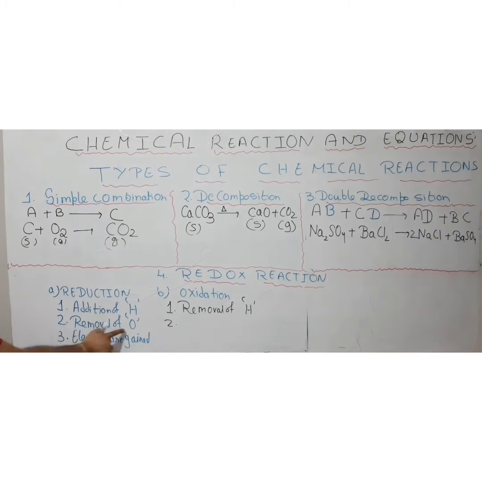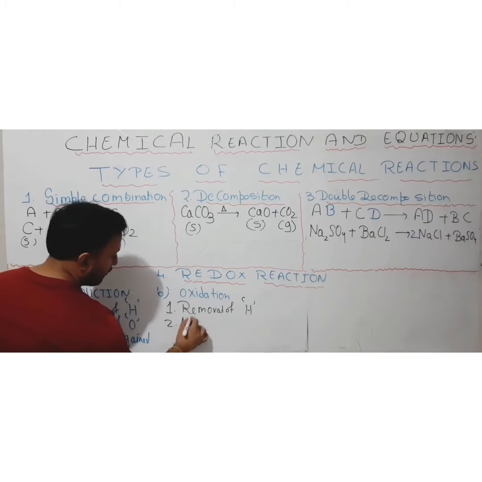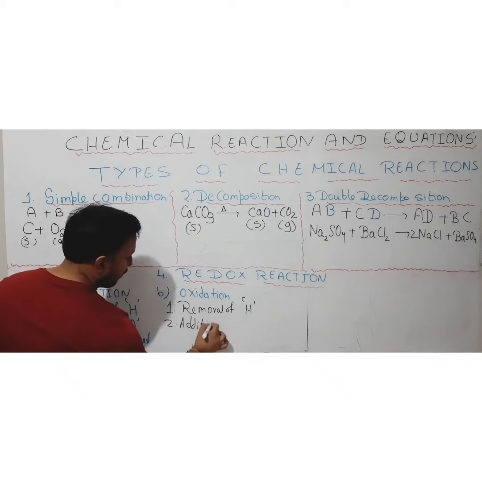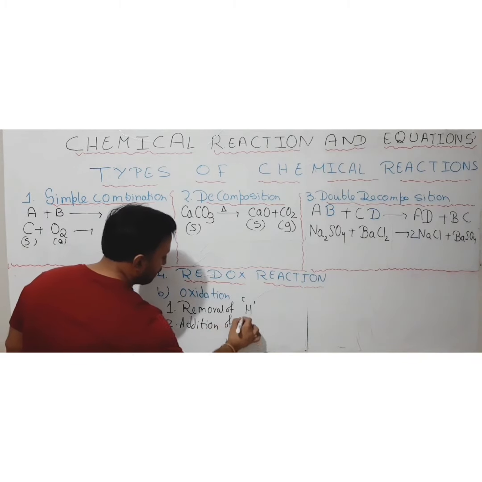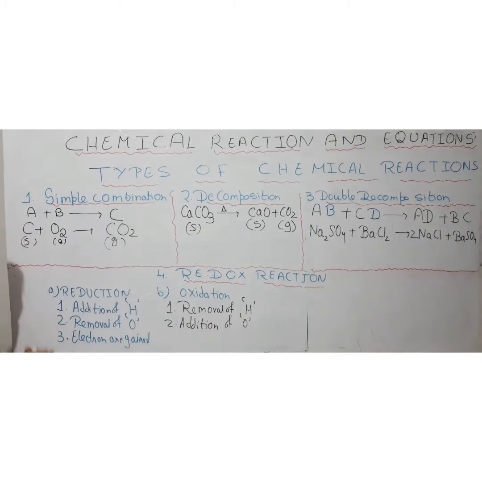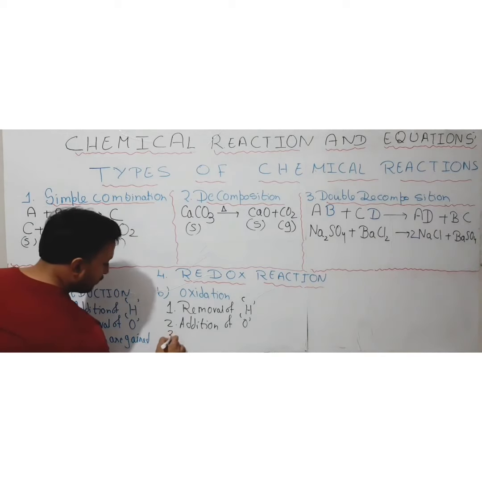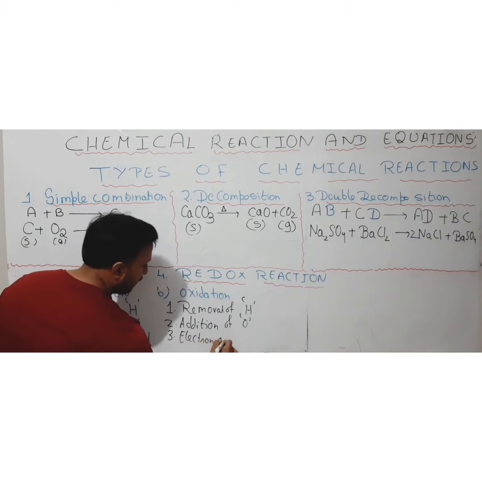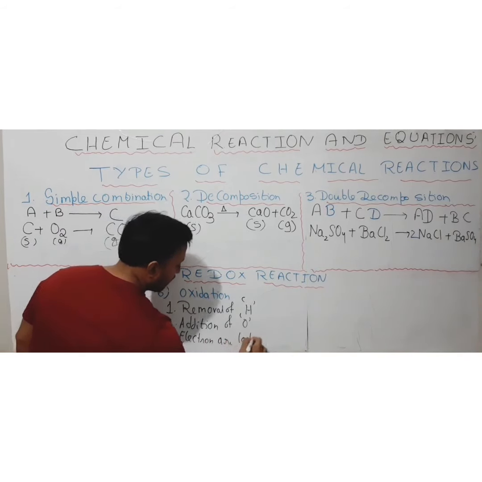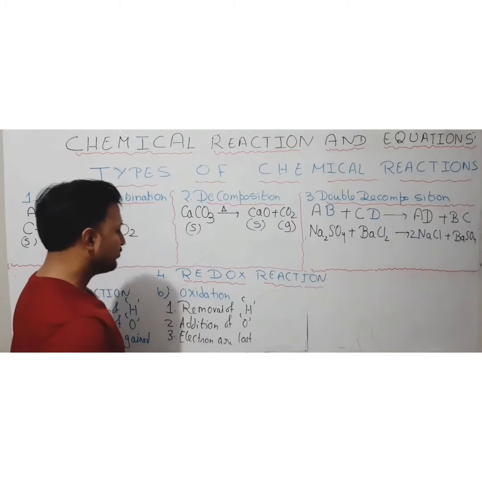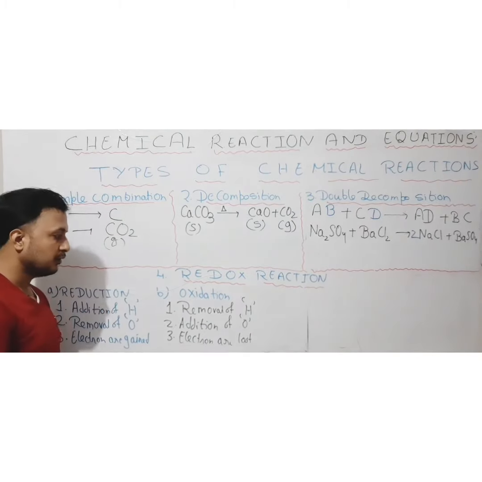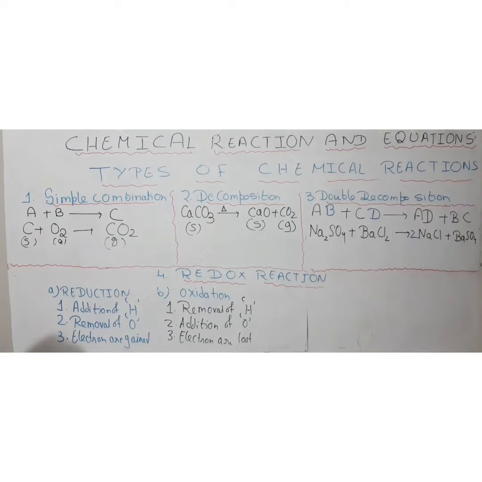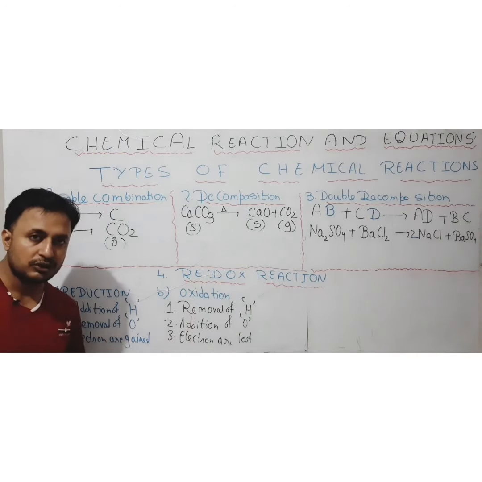Then here it is removal of oxygen, so here it must be addition of oxygen. Then third, electrons are gained, so here it means the electrons are lost by certain substance or any substance which is participating during the process. So this is about reduction of substance, this is about oxidation of substance.